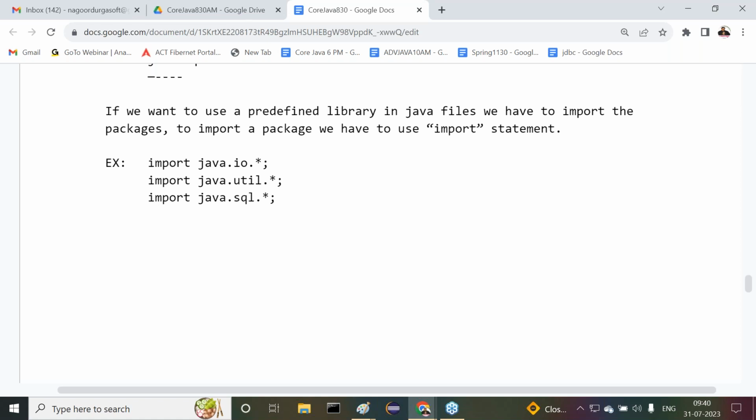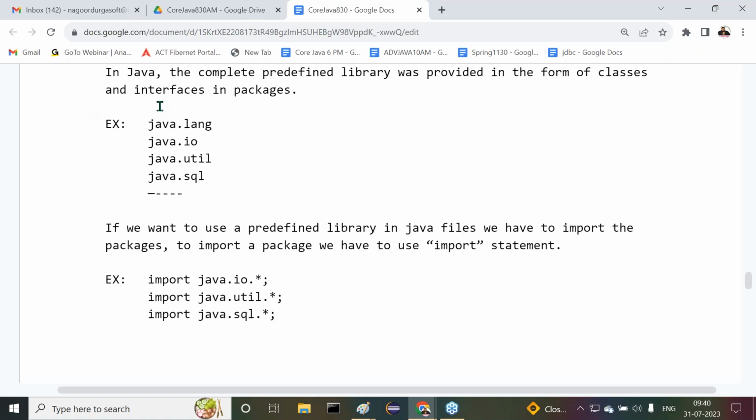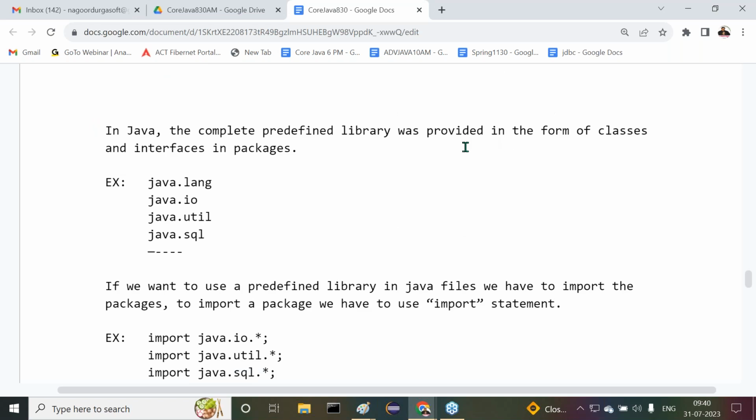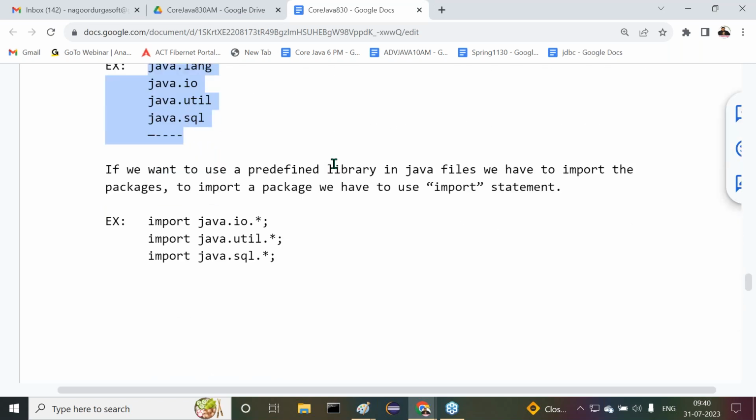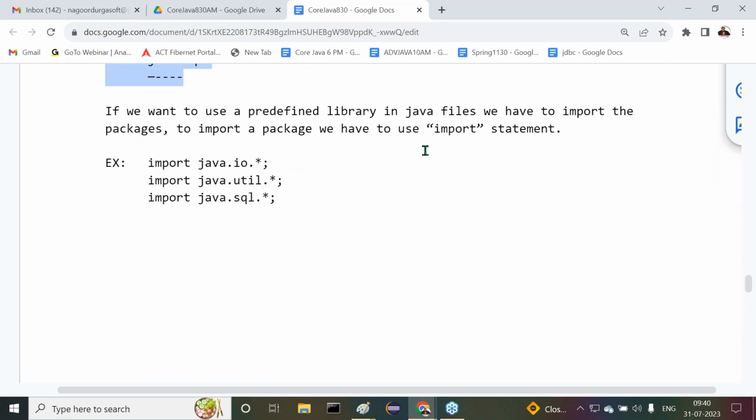Sir, got it or not? First of all, understand it clearly. In Java, the complete predefined library was provided in the form of classes and interfaces in packages: java.lang, java.io, java.util, java.sql. If you want to use the predefined library in Java files, we have to import the packages. To import a package, we use the import statement. There we provide import java.io.*, import java.util.*, import java.sql.*. Like this, we are able to provide it clearly. Are all of you getting it or not?